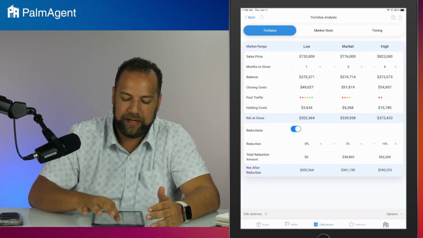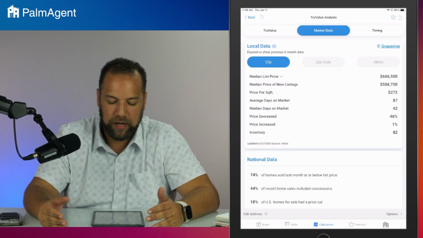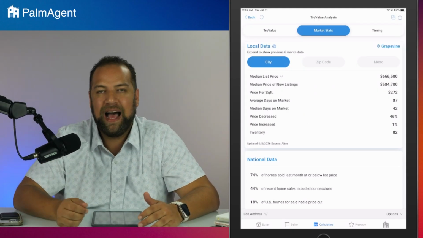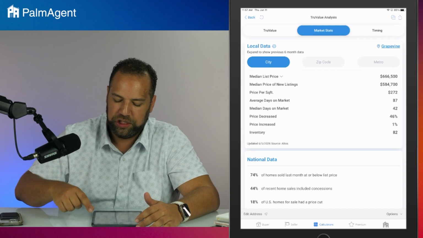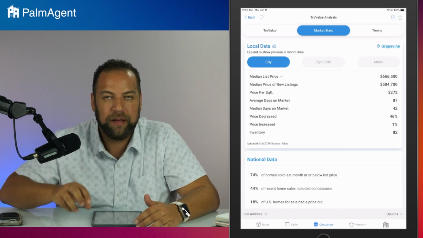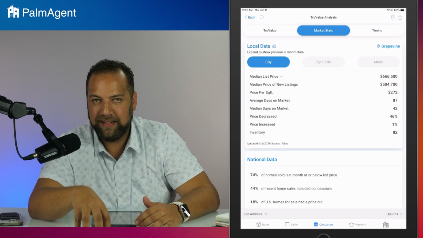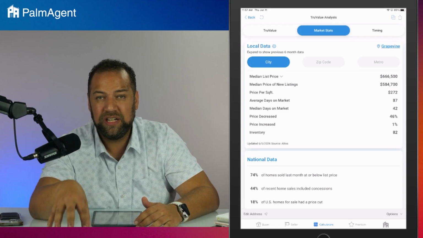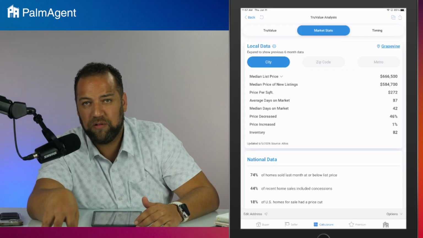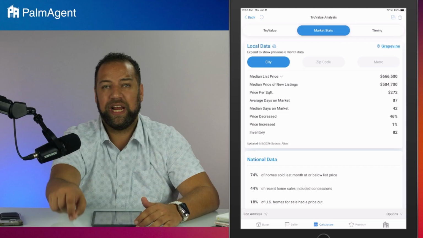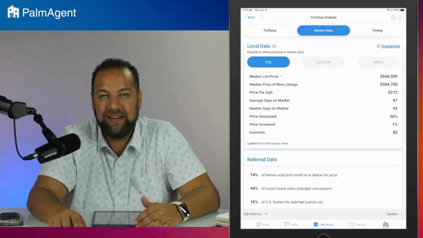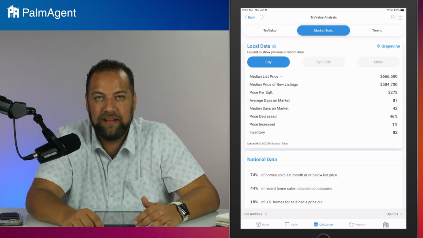And of course, we've got the market stats tab up there at the top where we're going to pull local data from Altos to support you in that conversation. Average days on market, Mr. Seller, in this neighborhood, in this city, 87 days. I want to sell your house faster than that, but I just need you to know if we don't price this thing correctly, it could sit for a while. The average in this city here, Grapevine, Texas, is 87 days.